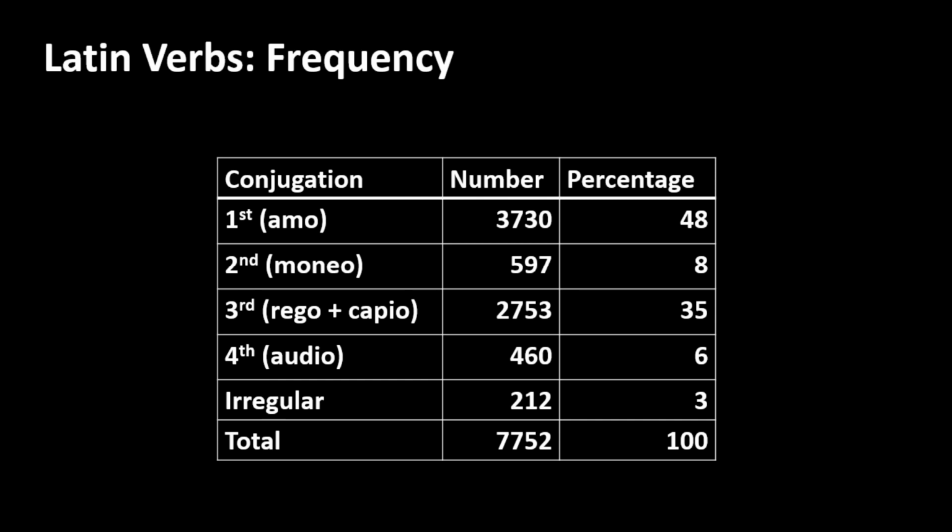Amo and monio-type verbs together make up more than half of the Latin verbs, and audio-type verbs another 6%, and so you are looking at a high proportion of Latin verbs which have easily identifiable future tenses, but where rego-type verbs are concerned, and those form about a third of the whole, you will, as I have said, need to know which conjugation a verb falls into if you are to avoid ambiguity.